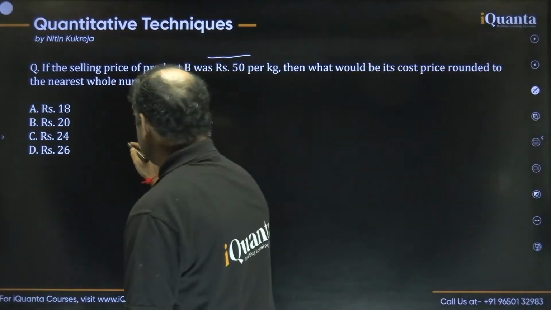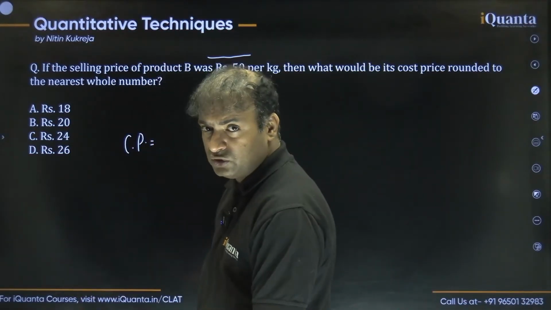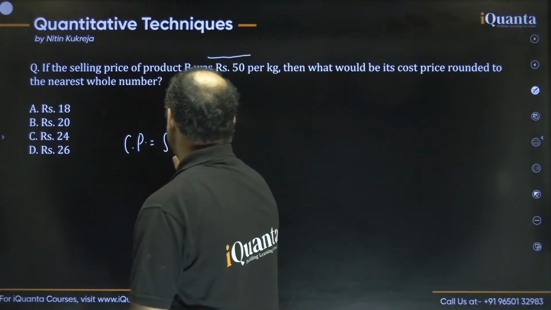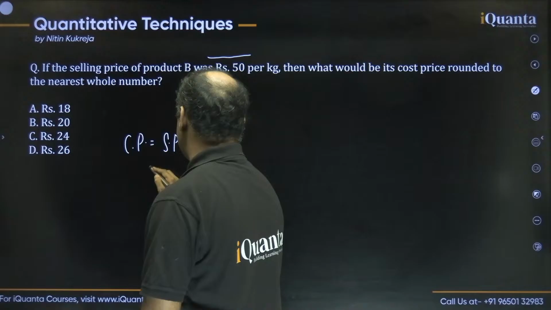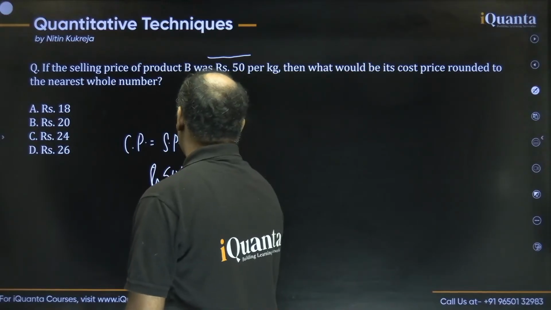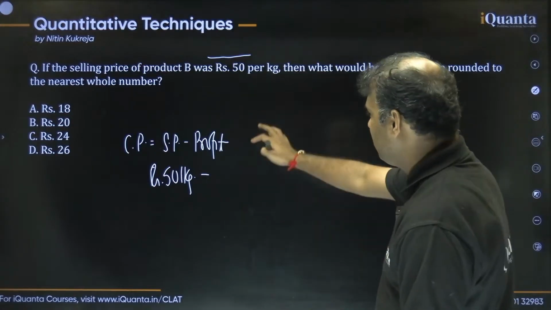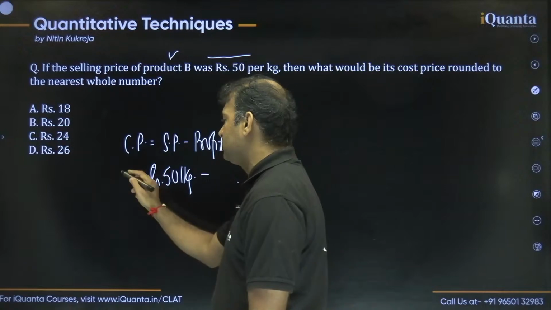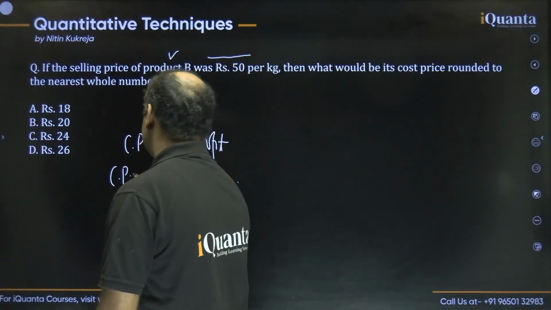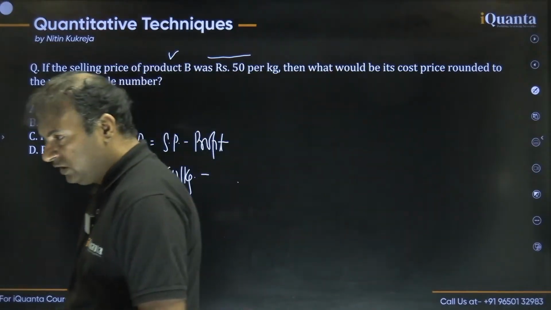So you can say that the cost price should be what? Profit is SP minus CP, so CP should be SP minus profit, right? So selling price minus profit. The selling price they had given is 50 per kg, right? And the profit you can find just like we found in question number 1. Here we have to find it for product B. So here we will put the profit per kg and subtract to get the cost price per kg as well, right? So guys, I'm assuming that you will try this question.